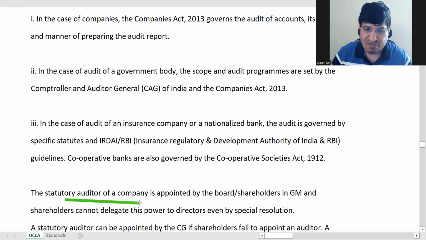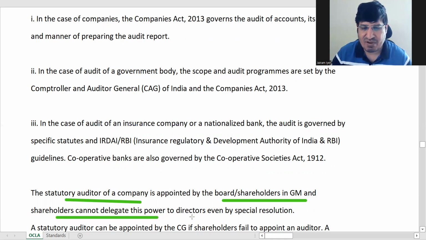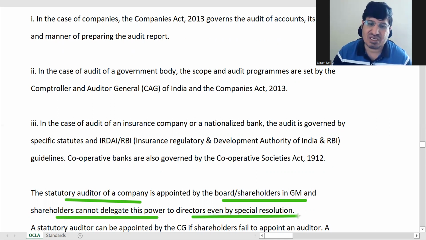The statutory auditor of a company will be appointed by the shareholders in general meeting. The shareholders cannot delegate this power to directors even by a special resolution. It is appointed in the general meeting, not in the board meeting.